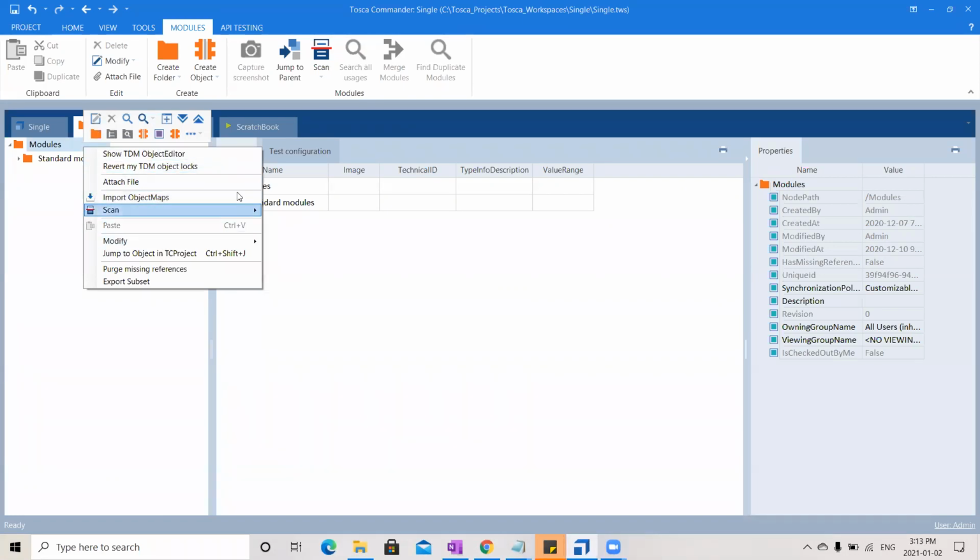Okay, this part we call the context menu, and this part we call the mini toolbar. This is the actual toolbar. If you see, there is an option here to create a folder. In the actual toolbar also it is there. Totally it is up to you which one you want to use.